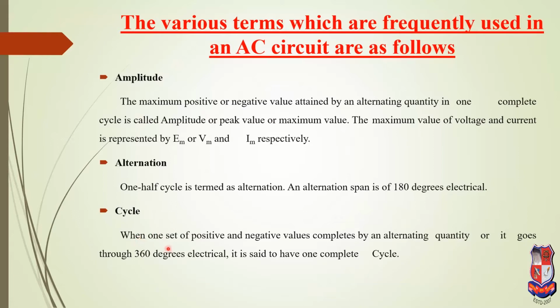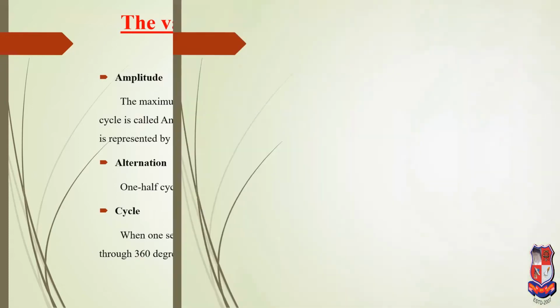What is a cycle? When one set of positive and negative values of an alternating quantity goes through 360 electrical degrees, it is said to be one complete cycle. That means one positive half and one negative half combined is called a cycle. That means a total of 360 degrees occurs in this cycle.